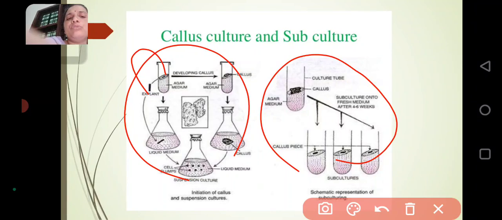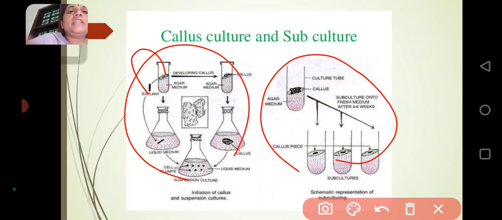If you do not add agar to the liquid medium, what will happen? In the liquid, the explant is dipped, so there is no air supply to the explant and the explant will die. So for controlling that, the liquid medium should be turned into a semi-solid medium, so that we can mix the agar with the liquid medium. Is it clear? Right.